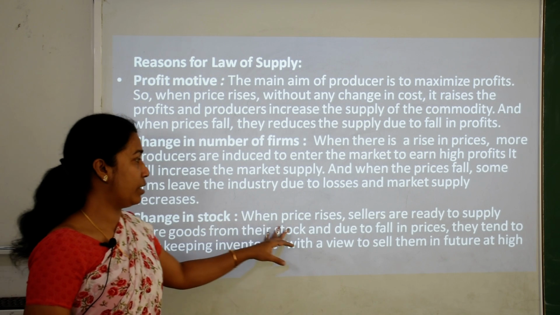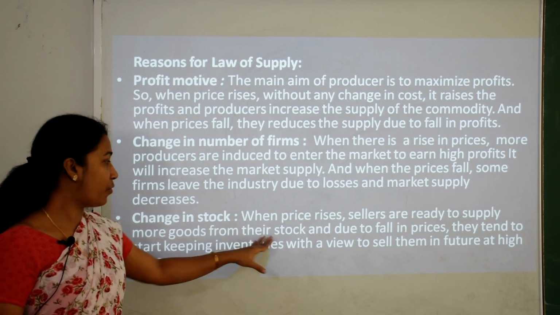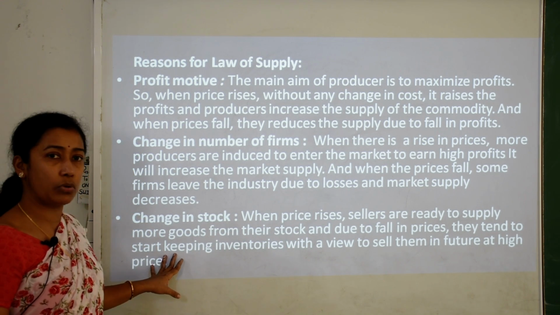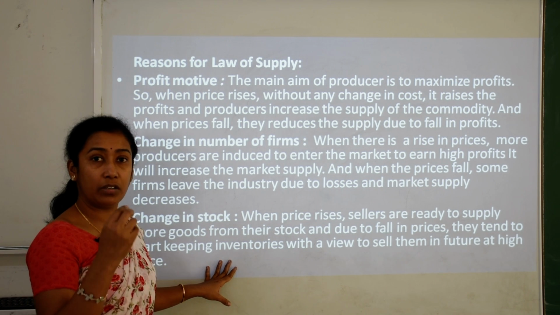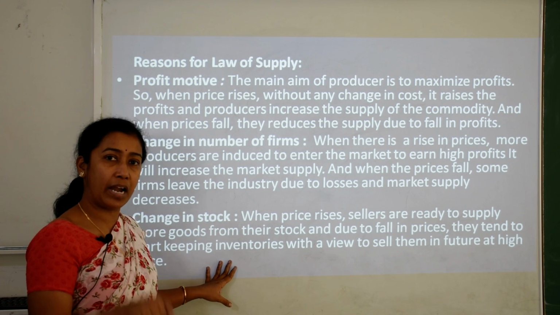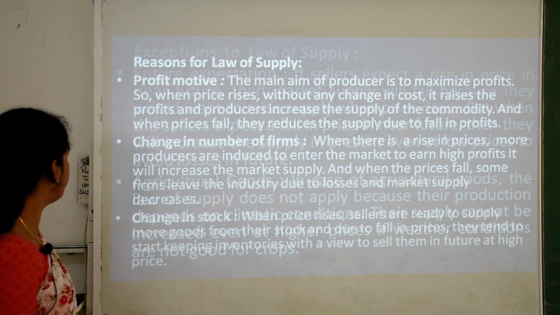Then change in stock. When price rises, sellers are ready to supply more goods from their stock. Due to a fall in prices, they tend to reduce supply and start keeping the stock in their godowns or warehouses. They will not be ready to sell or supply that into the market. Why? Because at that time when prices are falling, they will not get much profit.